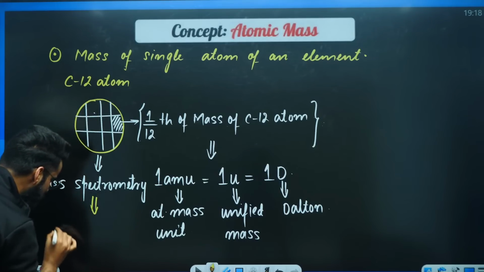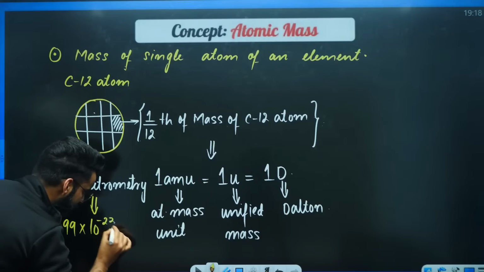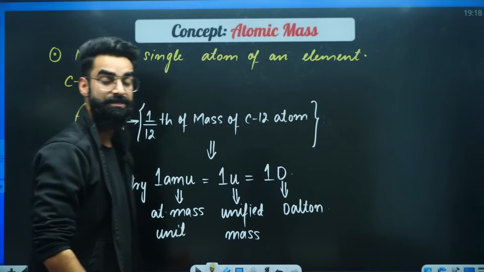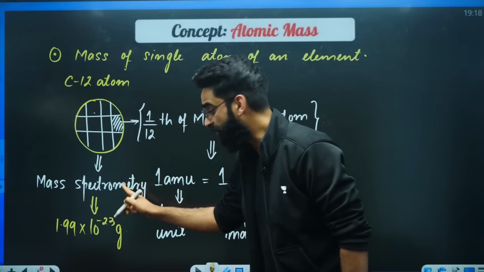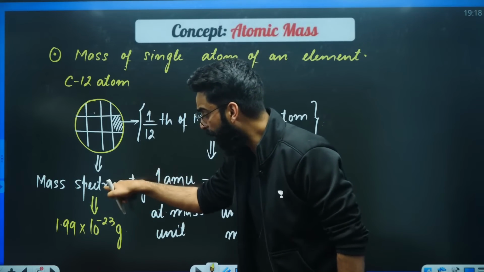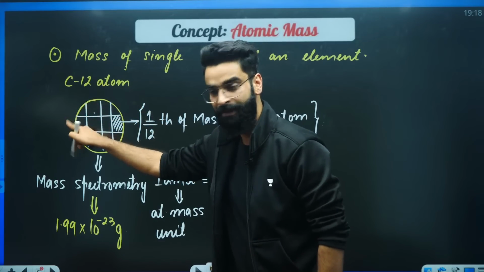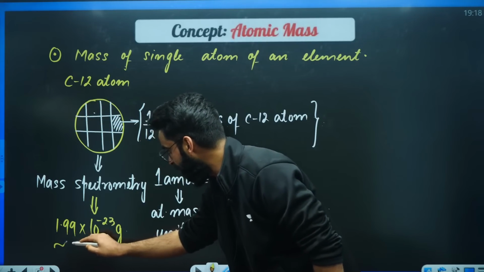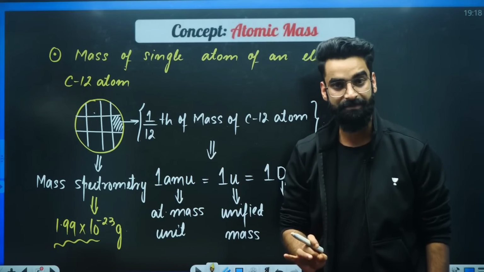And the mass of the whole carbon-12 atom was found to be 1.99 into 10 raised to the power minus 23 grams.